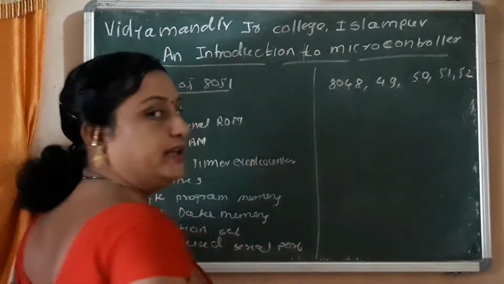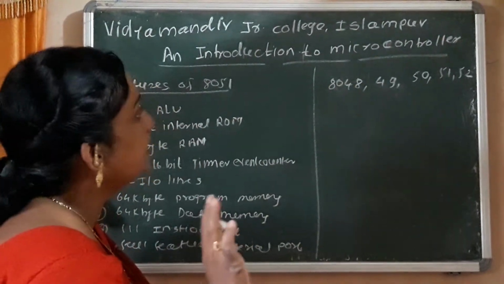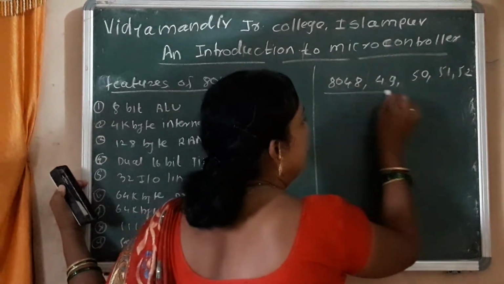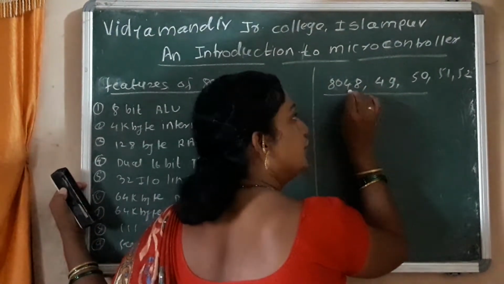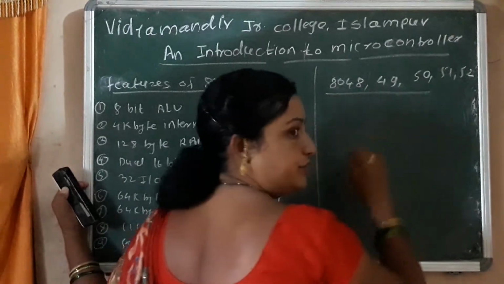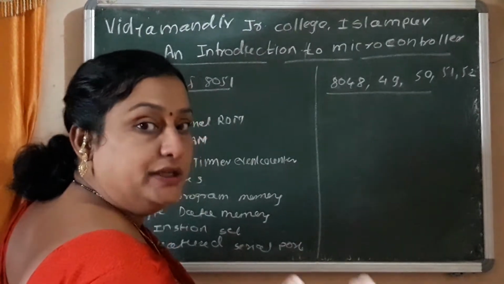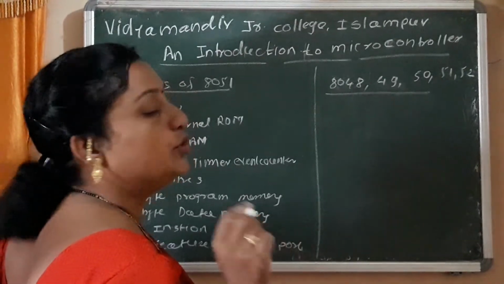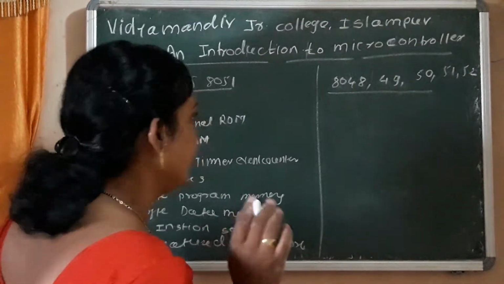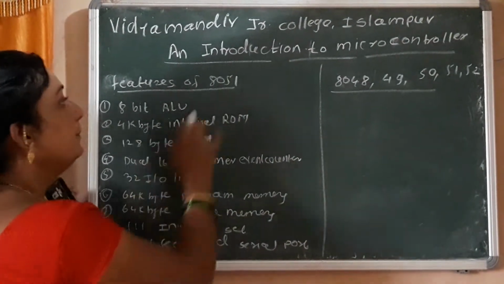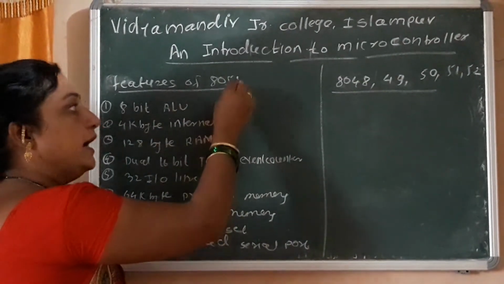We discuss only the introduction of these microcontrollers. In today's lecture we discuss the main features of the 8051 microcontroller.